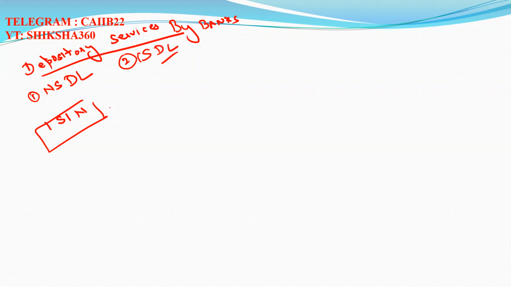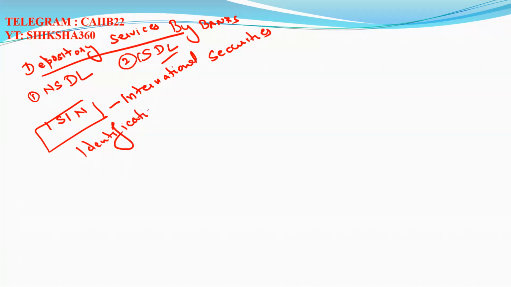ISIN stands for International Securities Identification Number. And it is of how many digits?